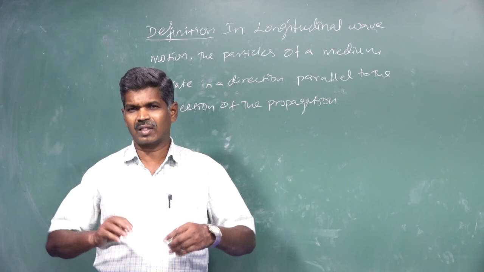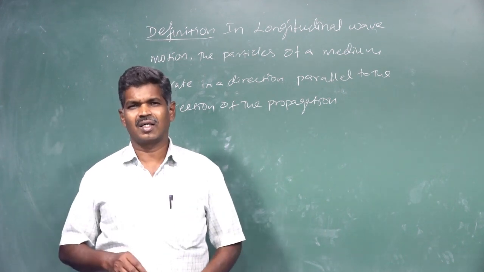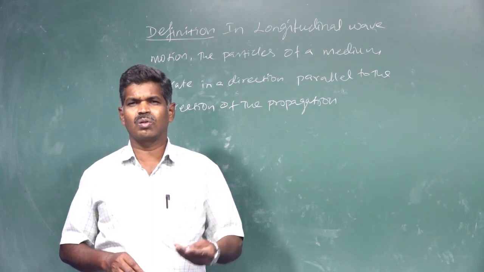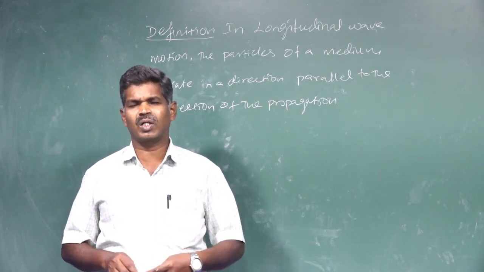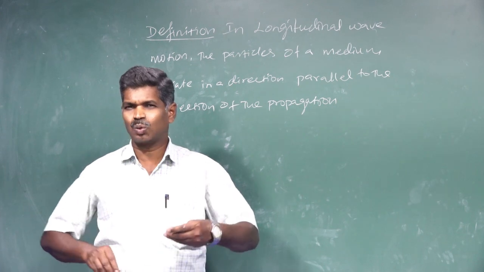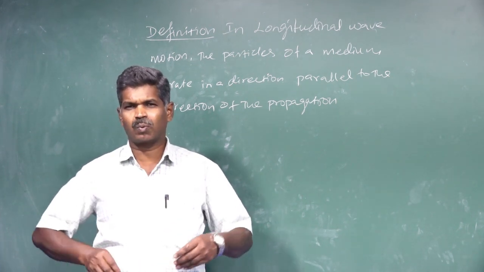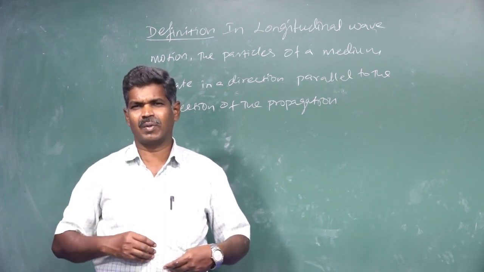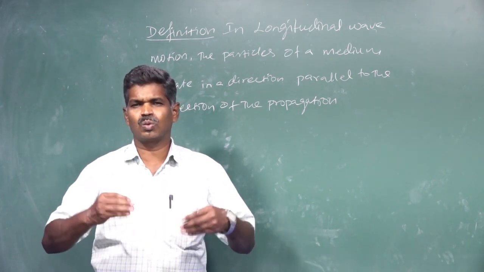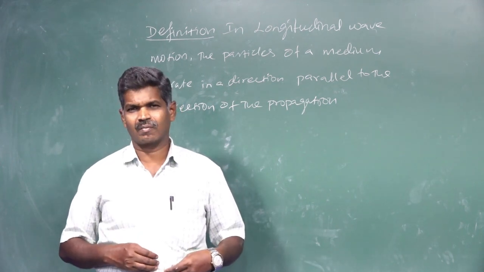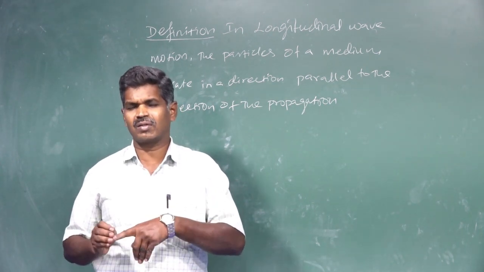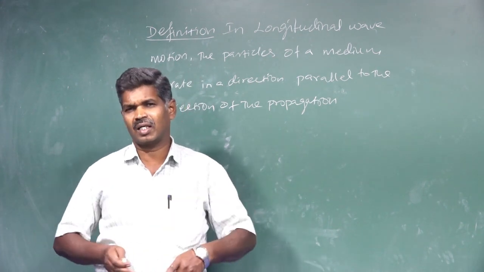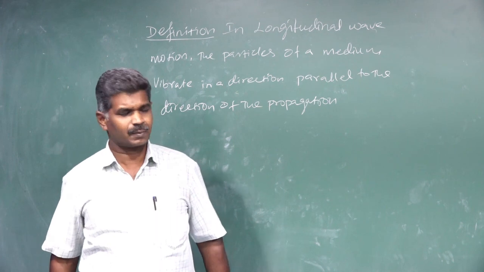For that we are going to use a diagram also. If two transverse waves are propagated at the same instant in the same direction in our medium, how can we differentiate the two waves even though they are sinusoidal in nature? That we are going to see.